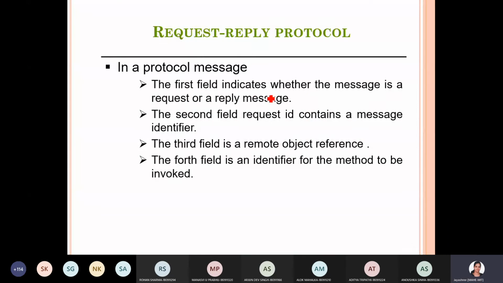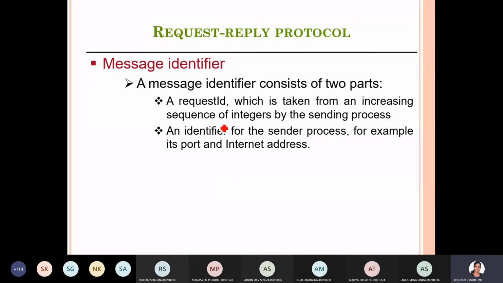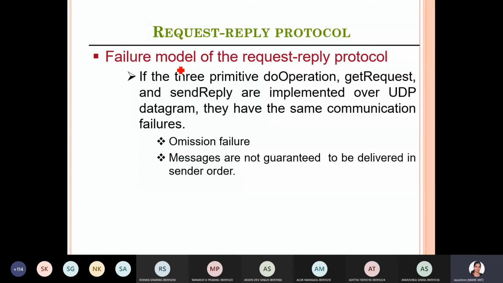The first field is the message type, the second field the identifier, the third field the remote object reference, and the fourth field is the method to be invoked. The identifier, as I have told you, is just an increasing sequence of integers. Then the identifier for the sender process, maybe its port or internet address.